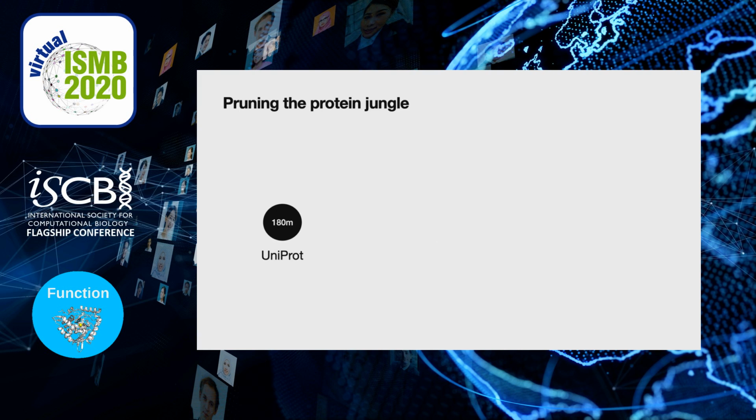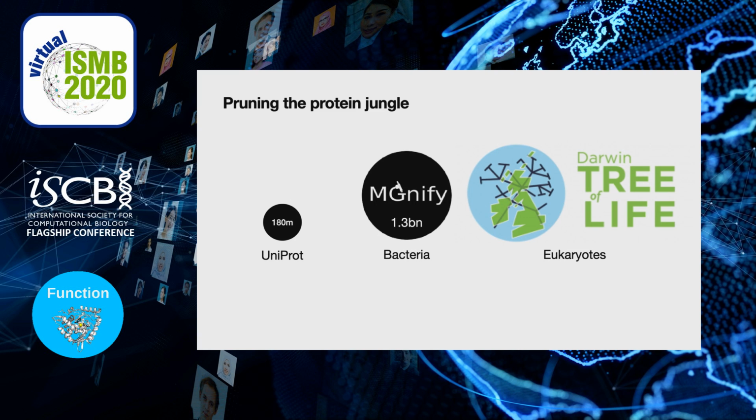One of the main protein resources, UniProt, has already reached 180 million sequences, and there is currently a massive expansion in sequencing data coming in from different sources. There are especially two ongoing projects that produce vast amounts of protein data. Magnify, for bacterial metagenomes, already has 1.3 billion sequences, and the Darwin Tree of Life project, which is aiming for the sequencing and characterization of all 60,000 eukaryotes in the British Islands archipelago, is building up data too. Combined, these two projects amount already to 4 billion sequences, and it makes it really hard to organize and characterize properly.